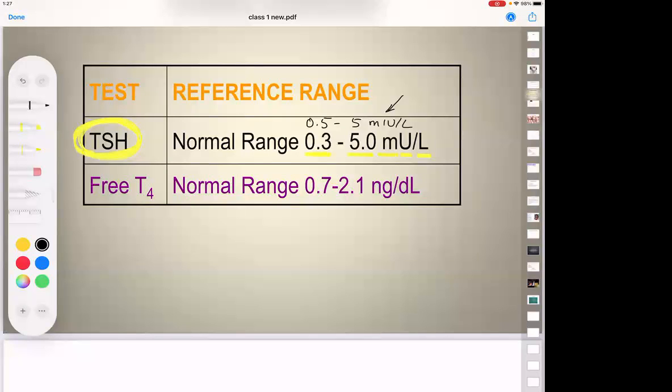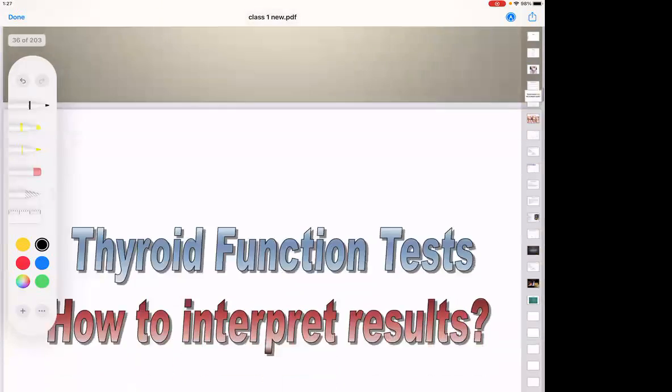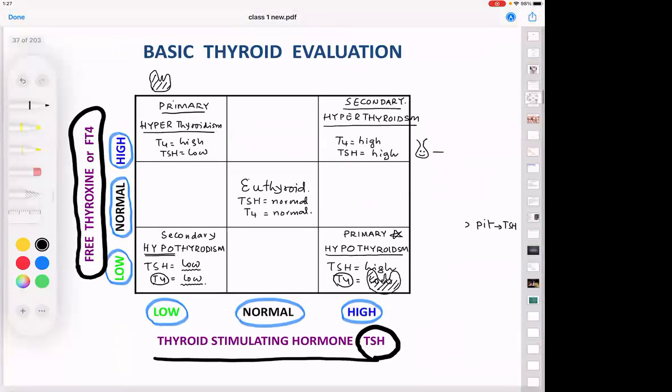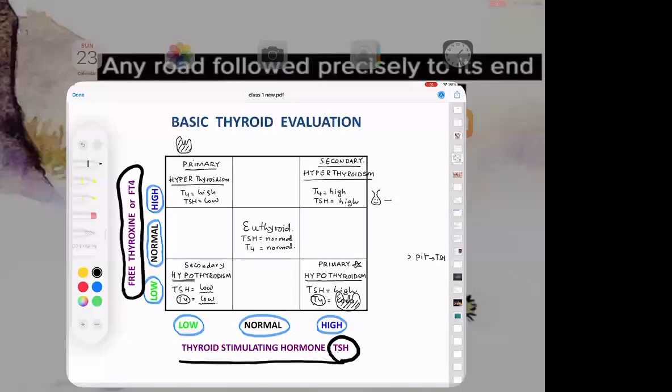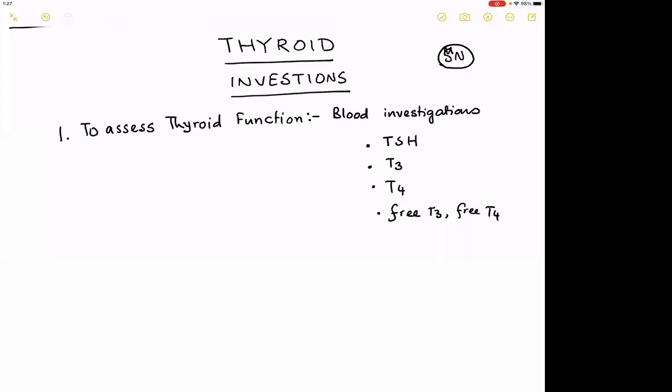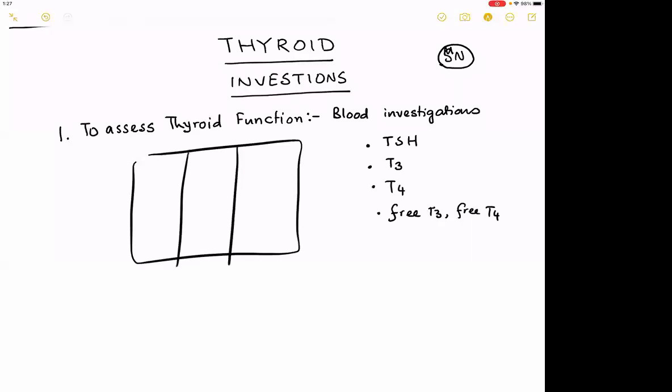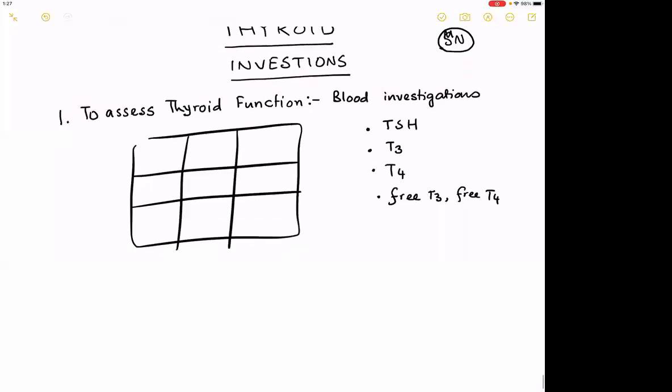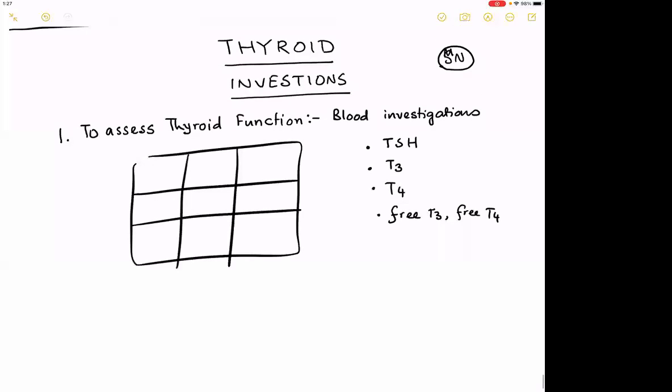If it is 0.5 to 5, that's it. I am happy if you can remember up till this data. So I hope you have taken this table down. You are writing a short note on thyroid function test and you have made this box. We will not go to this box again. Has everyone completed this? Can I proceed now?